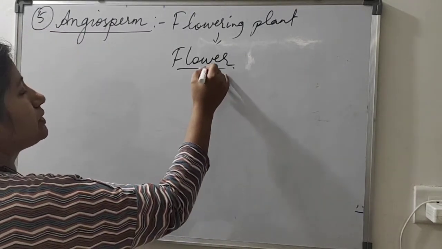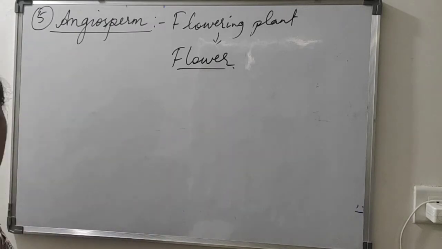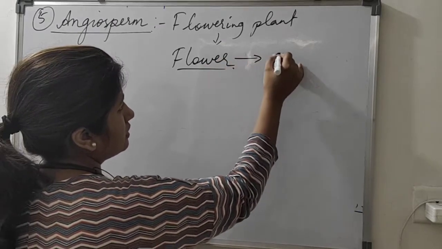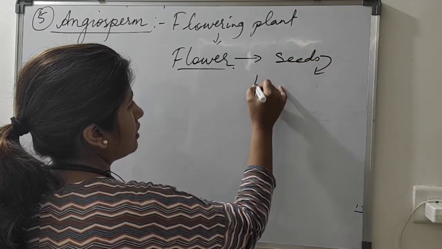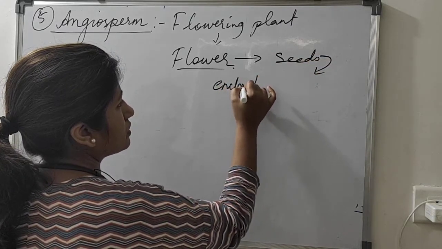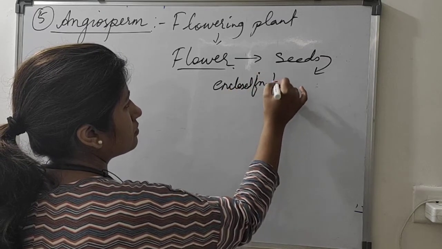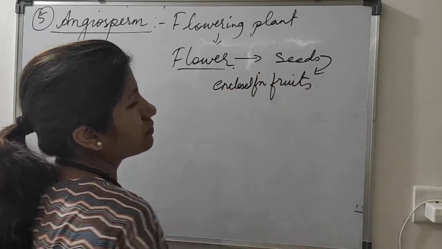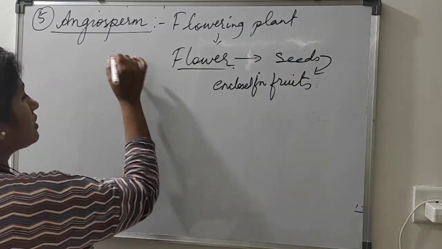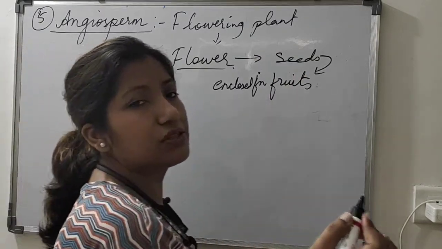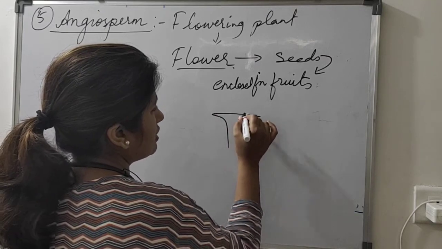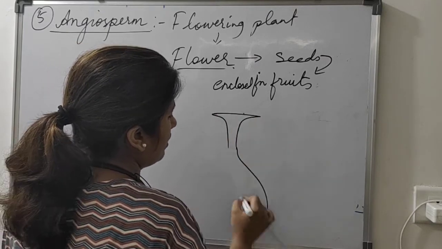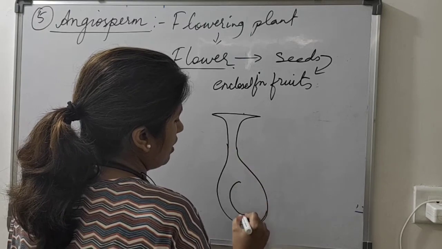So this flower bears seeds, which are enclosed in fruits. Like we have seen in gymnosperm, the female reproductive part has the stigma, style, and then ovary and ovule.